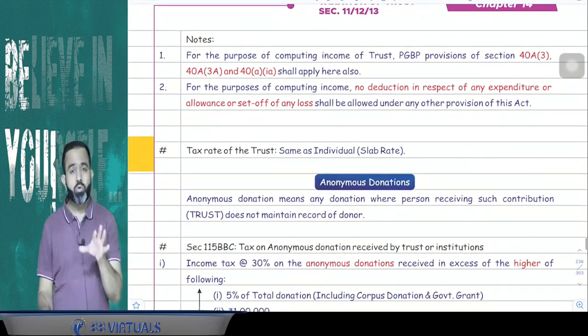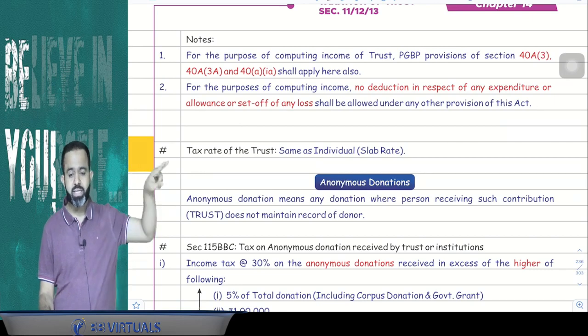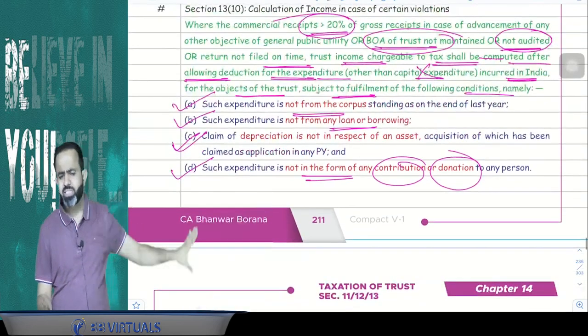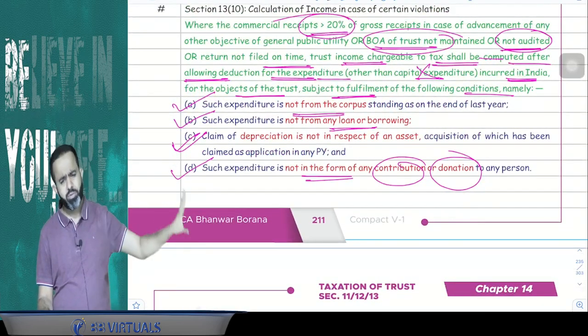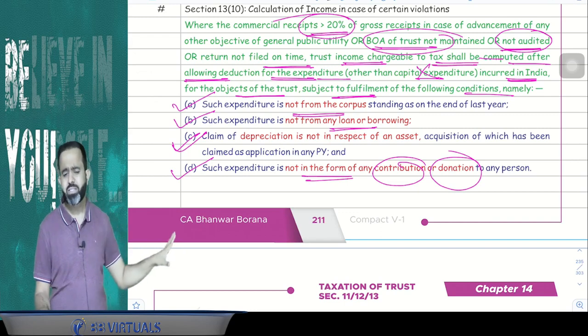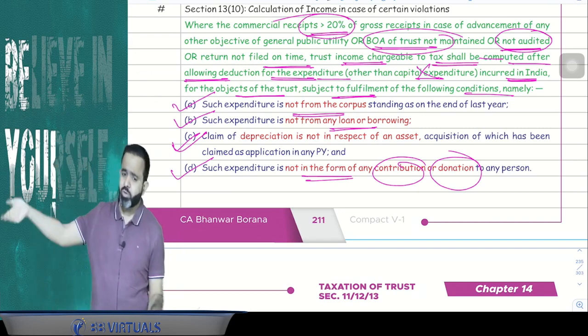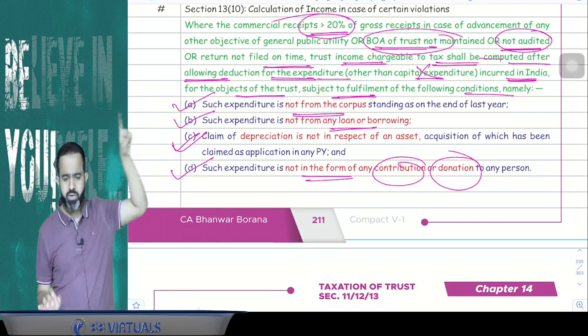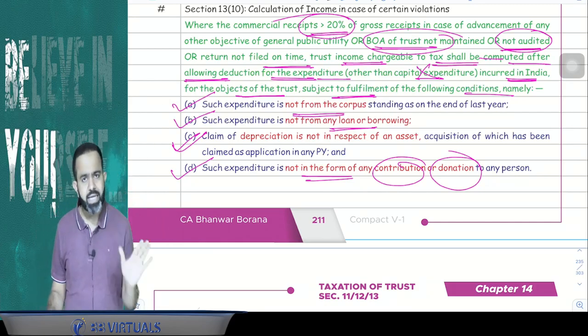And, guys, for the PGBP, section 40A(3) as well as 40A(3A), and 40(a)(ia), that will be allowed, as well as only this expenditure will be allowed. Other than that, only revenue expenditure is allowed, any other expenditure is not allowed, as well as any other losses you cannot set off and carry forward against the income if it is taxable under section 13(10). You got my point or not?